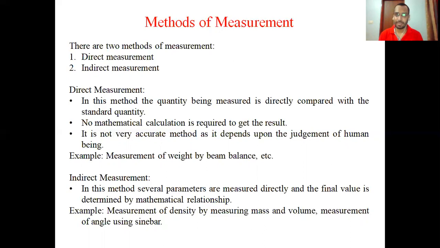So in direct measurement, we compare the quantity which is to be measured directly with the help of a standard. And in indirect measurement, we measure the quantities separately, and then we put those separately measured quantities in a mathematical calculation to do the further measurement. Okay. So these are the types of methods of measurement. I think it is clear to you.